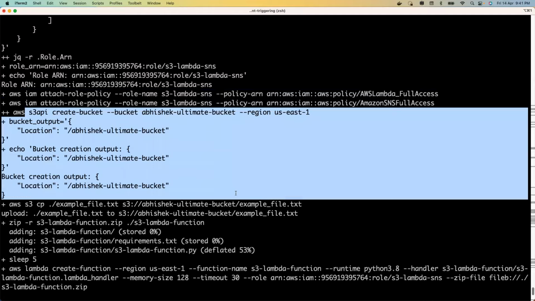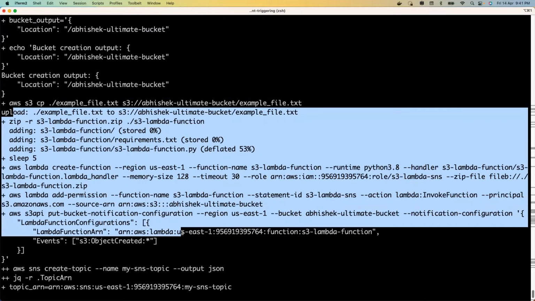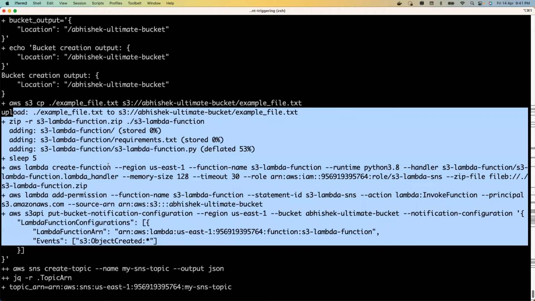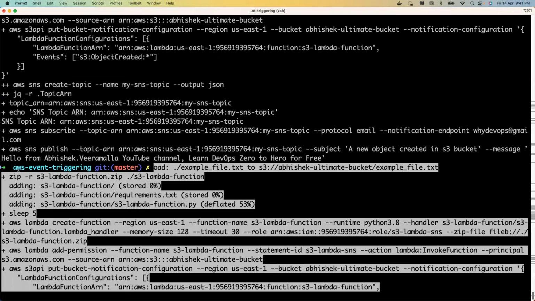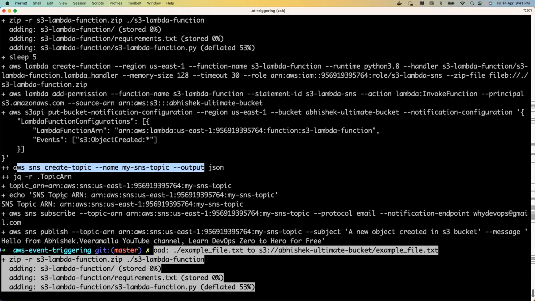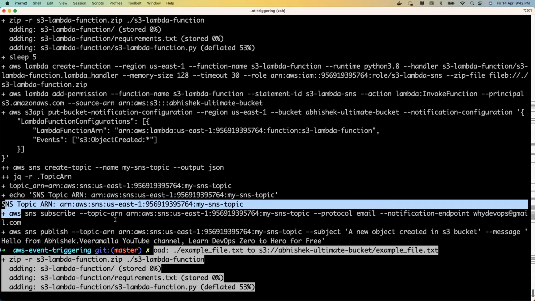Then I've created an S3 bucket. After that, I'm going to create a Lambda function. So this is the Lambda function code which it is creating. And after that, I've created an SNS topic and I have added my email address as a subscription to the SNS topic using this command.